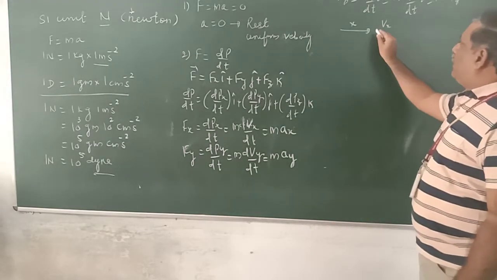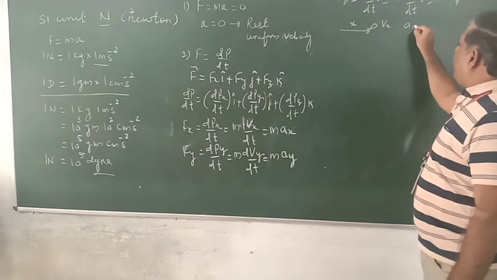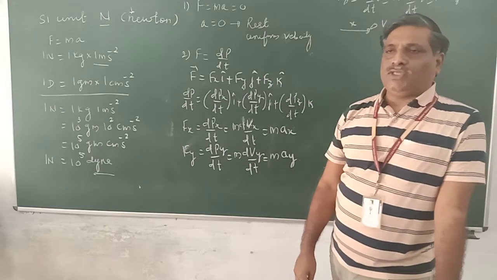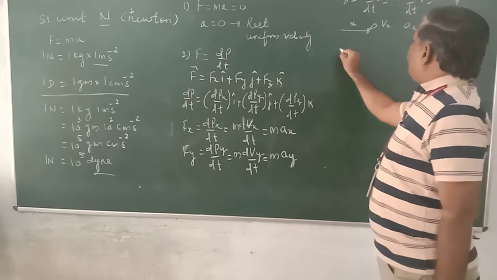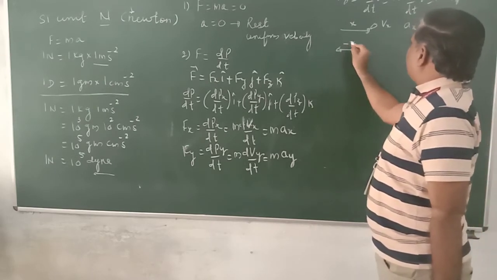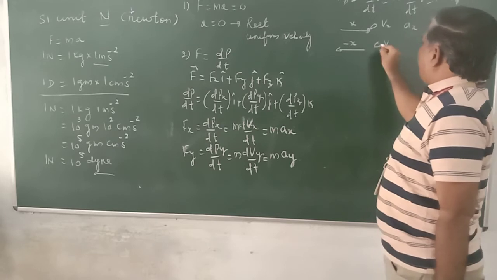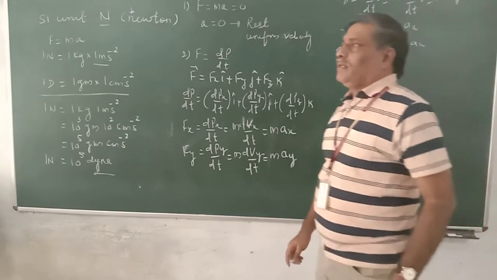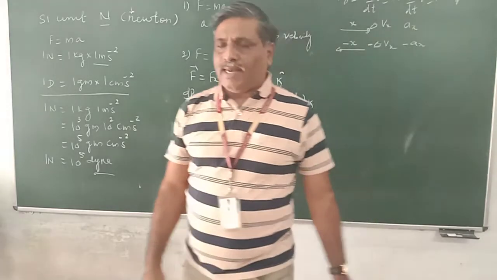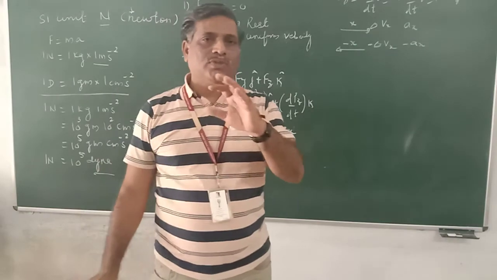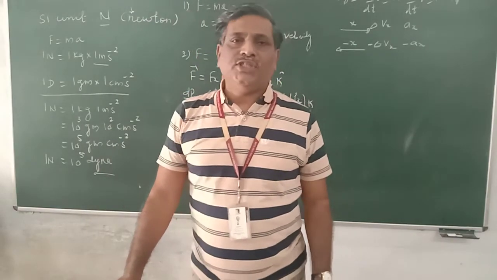There is a change in Vx, or acceleration will be along x direction. In a similar manner, if the force is in the opposite direction, that is minus x, delta Vx will be negative, that is minus acceleration. So along parallel and anti-parallel directions of the force, acceleration will change.